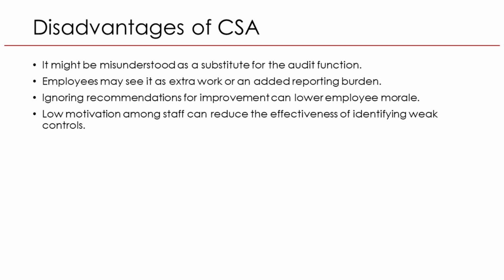In a manufacturing plant, if workers don't see the value or reward in participating, they might not report control gaps honestly. So, while CSA is powerful, success depends on management support, clear communication, and visible follow-up actions.